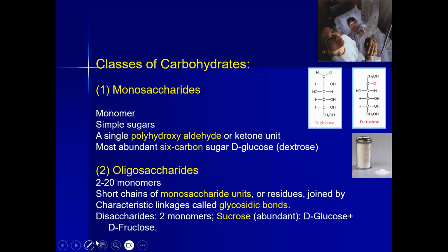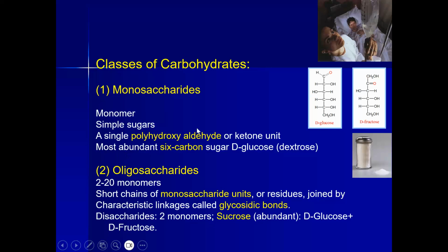Carbohydrates may be monosaccharides, oligosaccharides, or polysaccharides. So what are monosaccharides? Monosaccharides are all those that are having only one carbohydrate unit, a single polyhydroxyaldehyde or ketone unit.